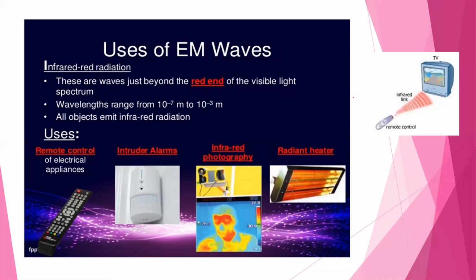The remote controls used on televisions, VCRs, etc. all use infrared communications. They are relatively directional, cheap and easy to generate. A major drawback of these waves is that they cannot pass through solid objects.